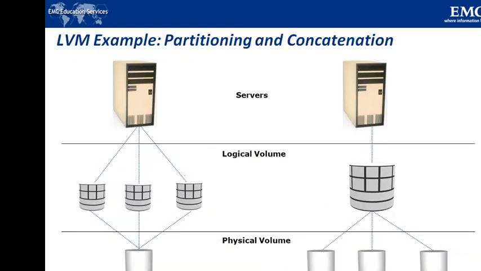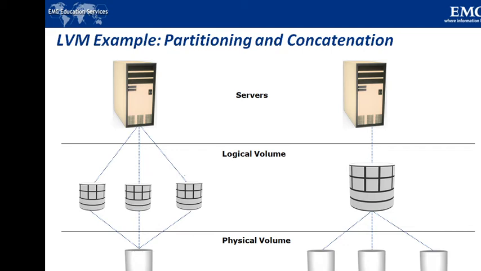These two figures on the slide are showing disk partitioning as well as concatenation. With reference to both the figures, at the lower part we have three layers. At the bottom layer we have physical volumes, that is physical storage disk.